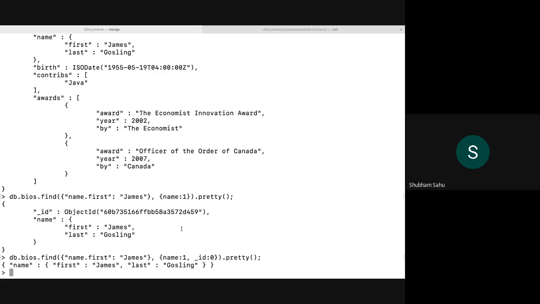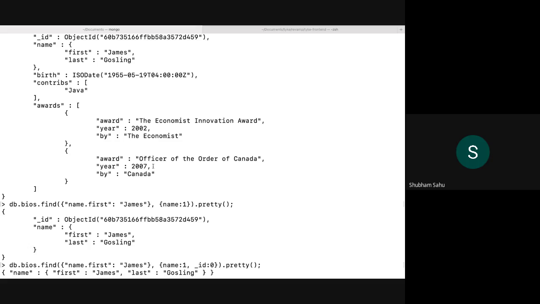Suppose you are developing an API using the same bios collection, and in that API we only want to send name and birth. If you send it via find, all the data sets will go. The data travels via some medium, and the server is at a different place.